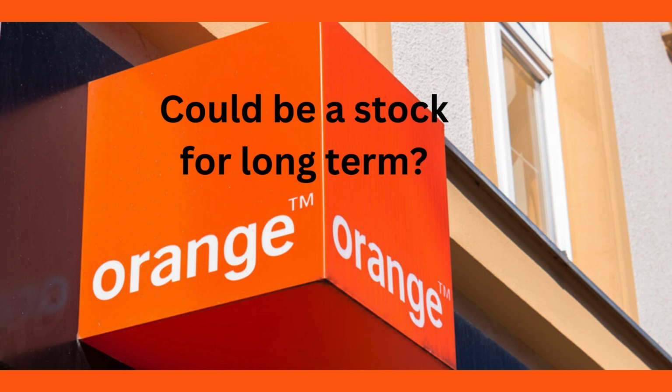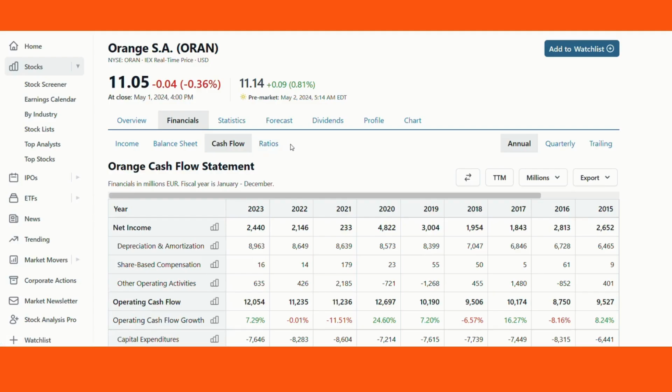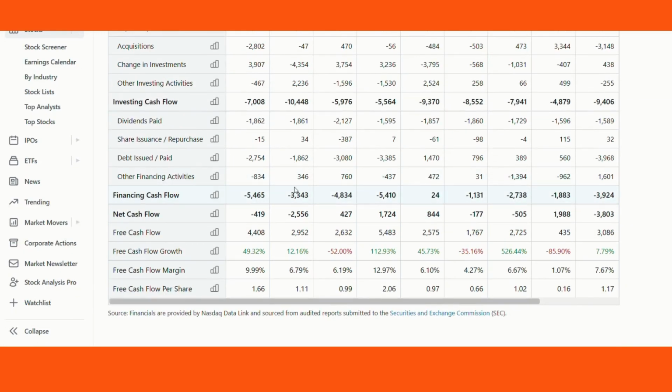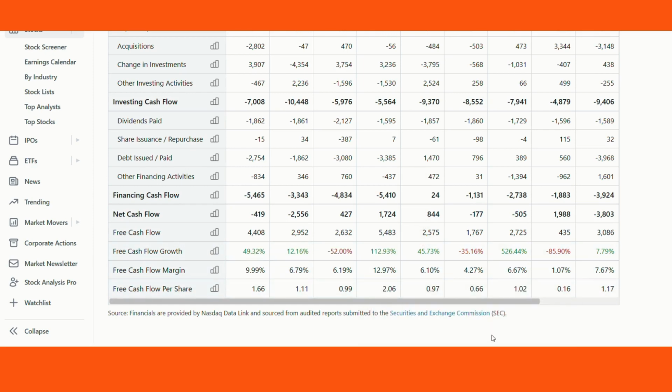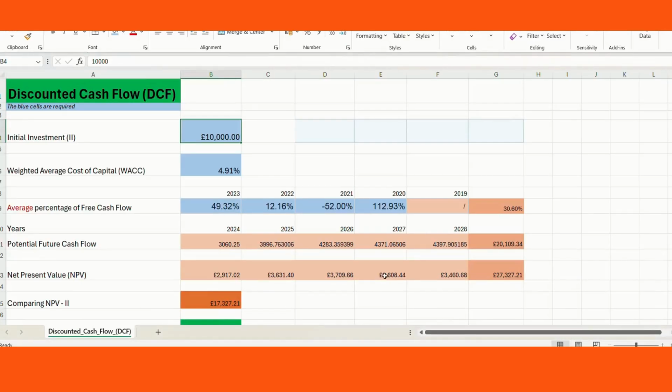Hello everyone, today I'm going to do a fundamental analysis on Orange SA, a French multinational telecommunications company. The analysis will be based on my dividend and cash flow calculators. Initially, I would like to start with the cash flow statement of this company. If you remember from my previous video, I need the free cash flow growth of previous years, so I need these numbers adjusted in my calculator.